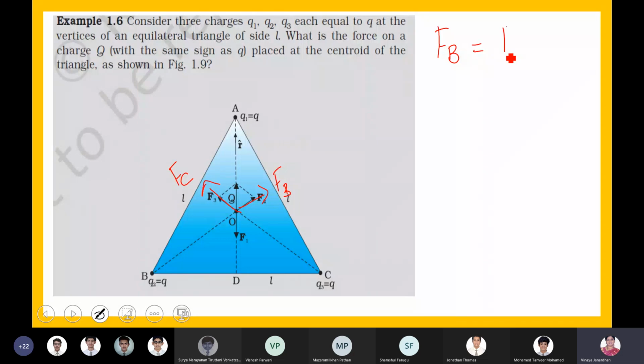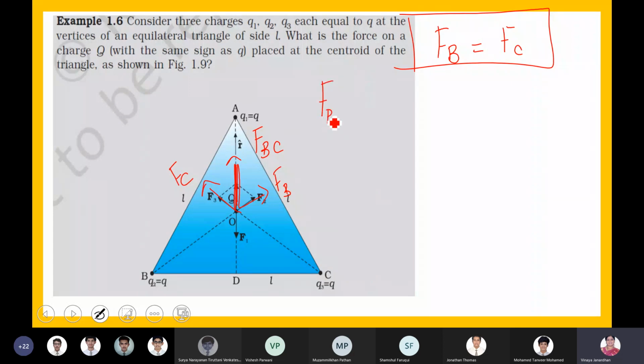So FB is equal to FC. Both the vectors are going to be the same in magnitude. Now the resultant of FB and FC, let me put this as FBC. I have found the magnitude of FB and the magnitude of FC, both happen to be the same. Now let me find the resultant.